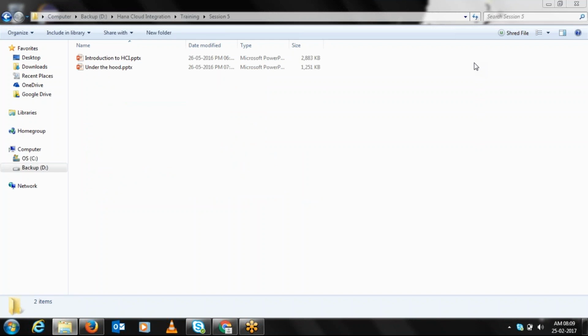Satya, Venkat, Devi Prasad, are you remembering what we have learned until now? You covered the base: how middleware and PI work earlier, the introduction of HCA, what iFlows are and where they sit, and what the possibilities of HCA are.